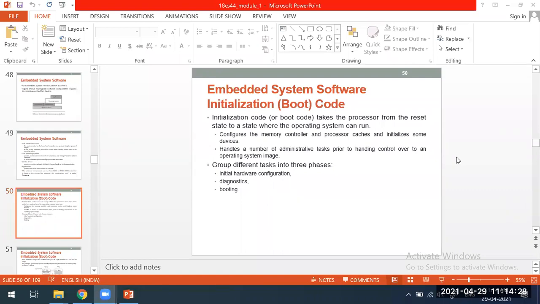If everything goes fine, the next thing is, in the secondary memory, the C drive as you thought, from there that code has to be loaded into the RAM.